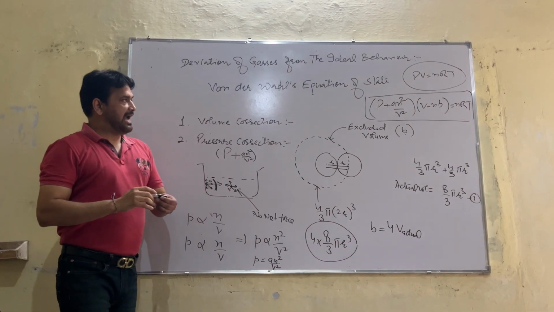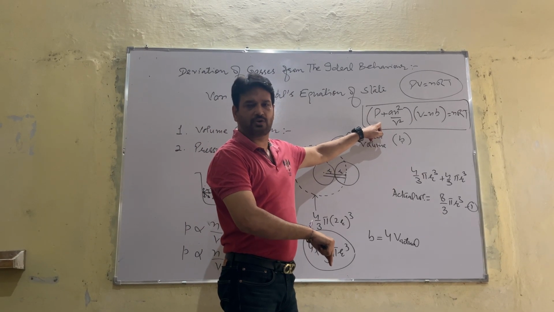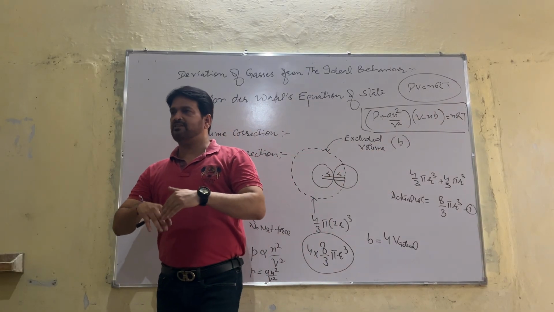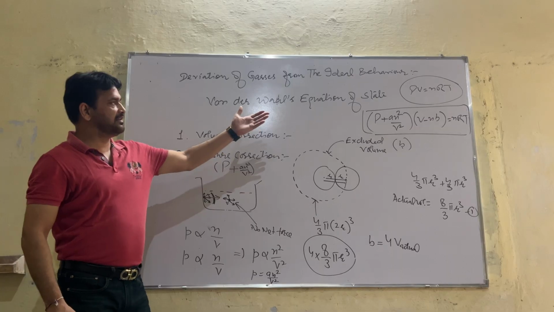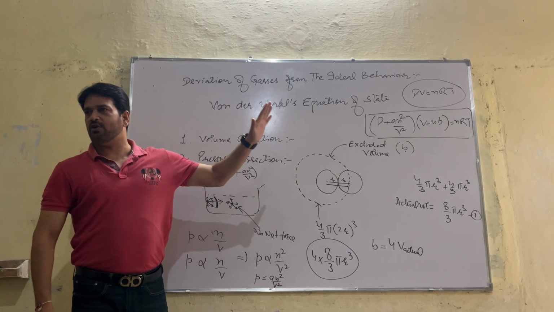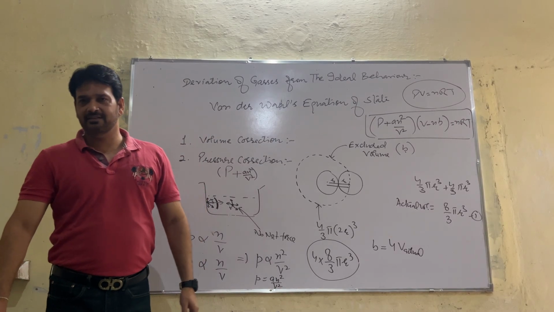We have made the pressure correction due to intermolecular forces. We have made the volume correction due to excluded volume, because it was 4 times the actual volume. This is the overall equation, and it will be valid for all gases because we have removed the faulty assumptions.